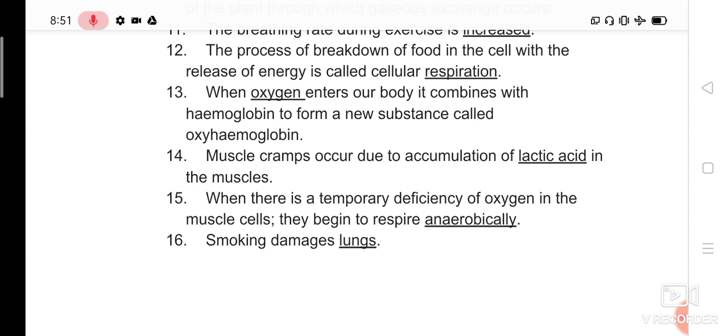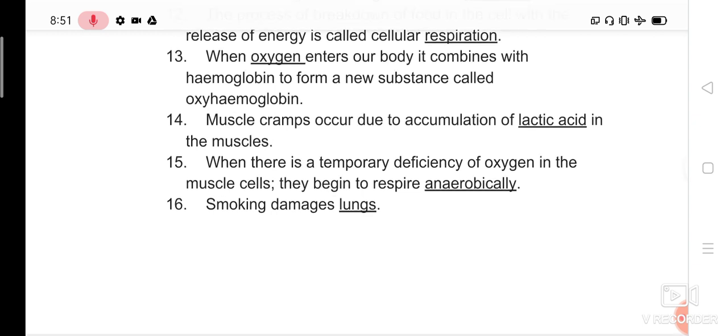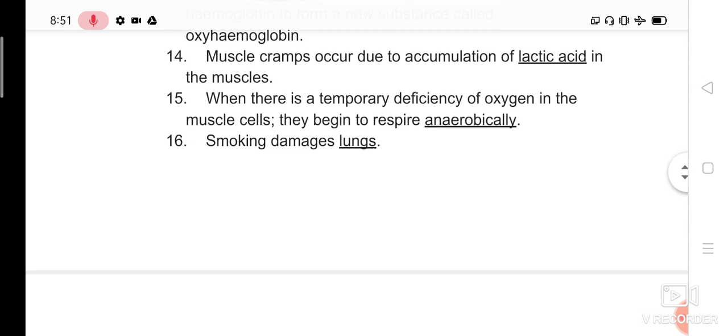Hemoglobin is the content which is present in our blood. Oxy represents oxygen. So hemoglobin plus what gives oxyhemoglobin? Oxygen.